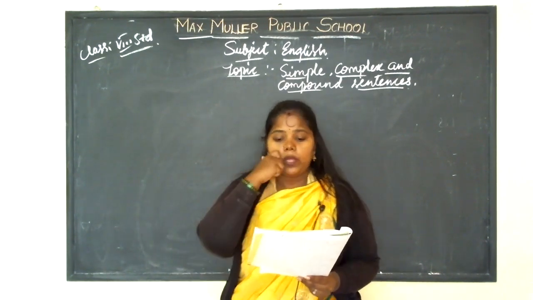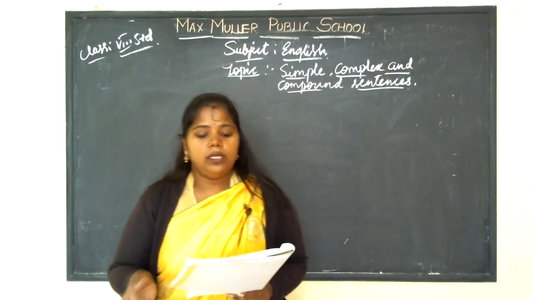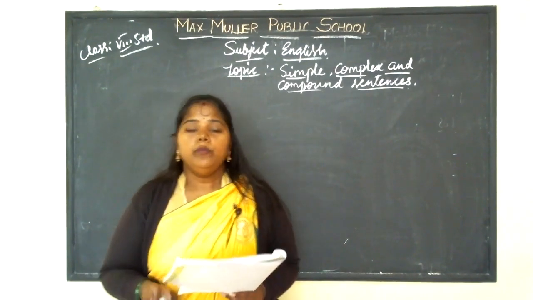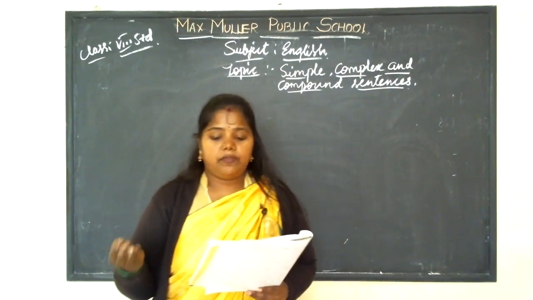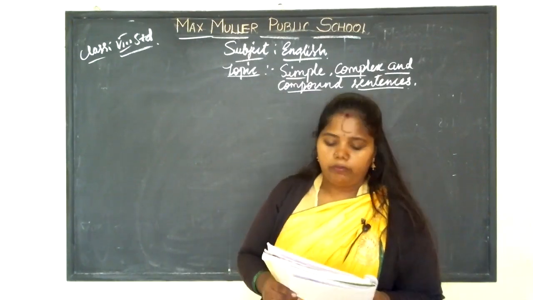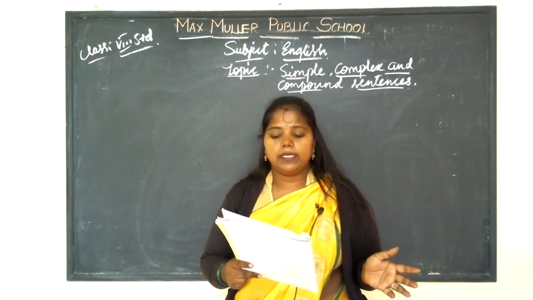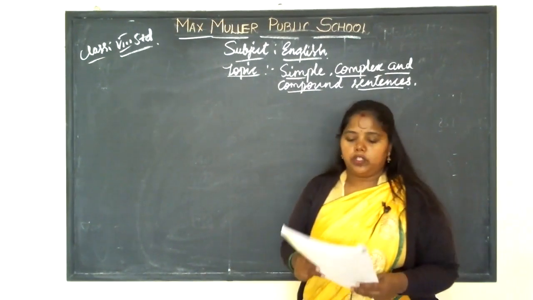It must have a set of words with no independent clause, and may be an incomplete sentence. It is also called a sentence fragment. So sentences can be classified into simple, complex, and compound on the basis of their structure.